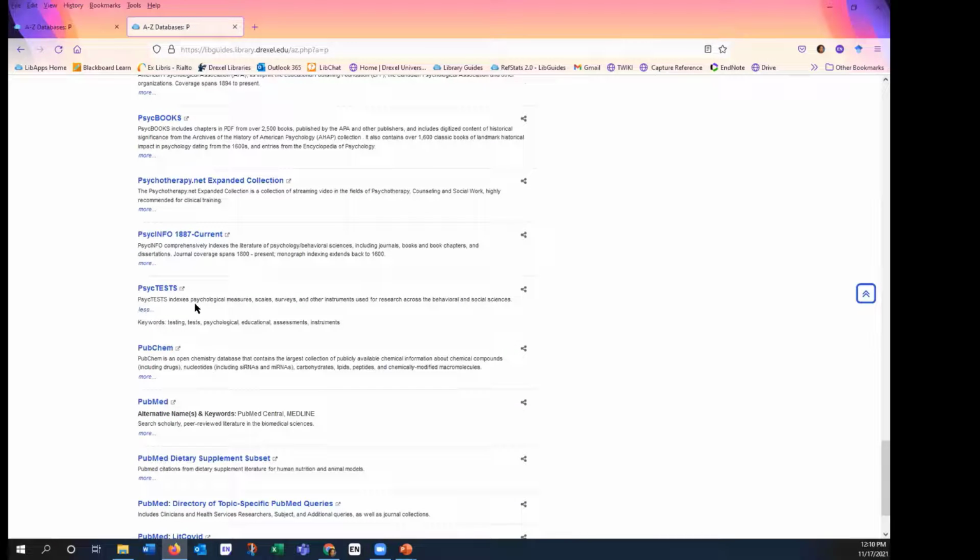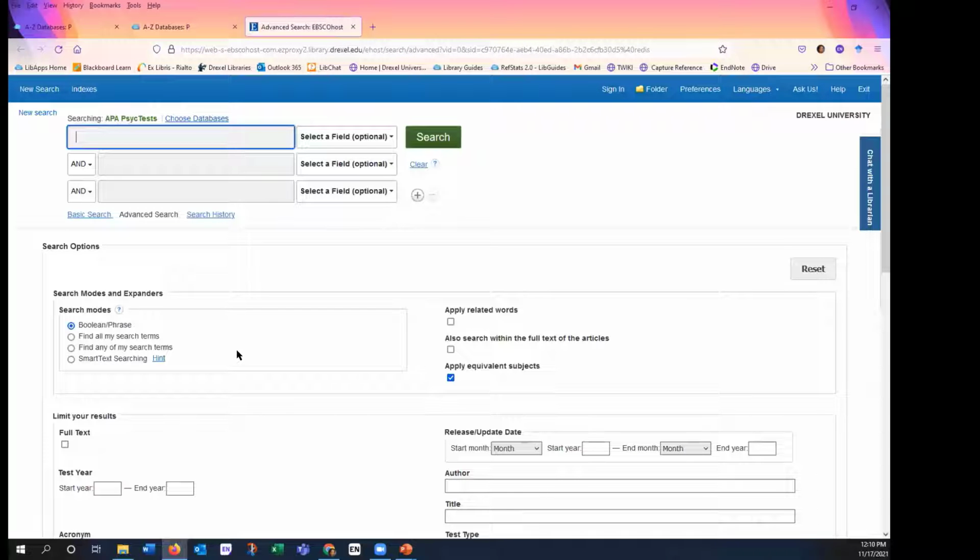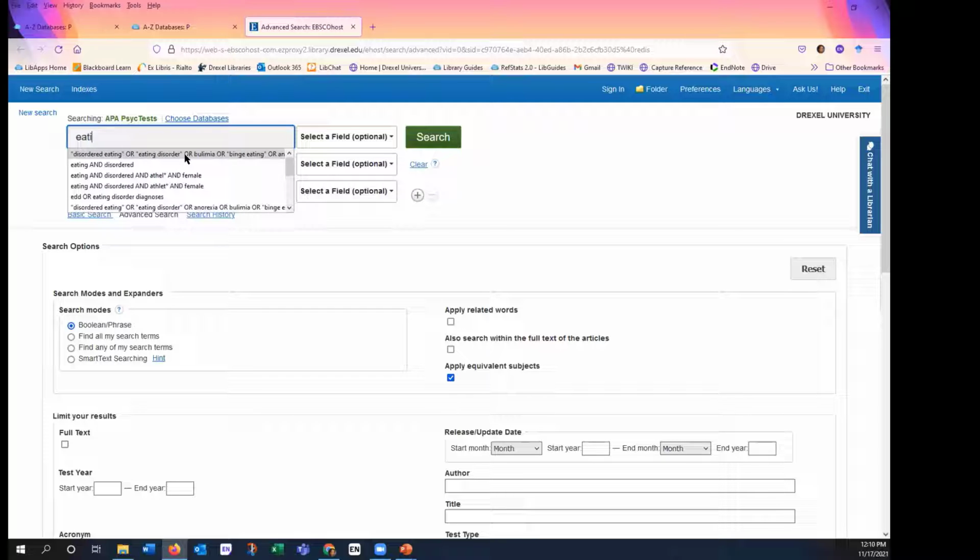So here it tells us that it indexes psychological measures, scales, surveys, and other instruments used for research across the behavioral sciences. So I am going to do the search I mentioned earlier on eating and disordered.